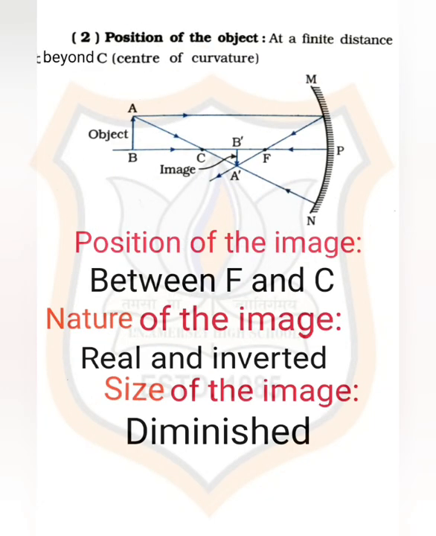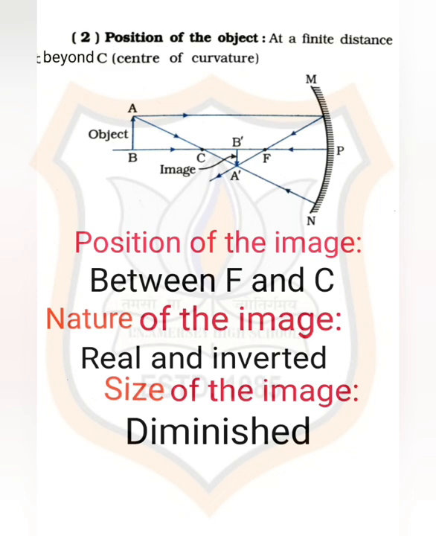Second case: when the object is placed at a finite distance, that is beyond the center of curvature. Let us observe the diagram. Here AB is the object, and rays coming from AB strike the reflecting part of the concave mirror MN. After reflection, the rays intersect at a point, and the image forms at that point.